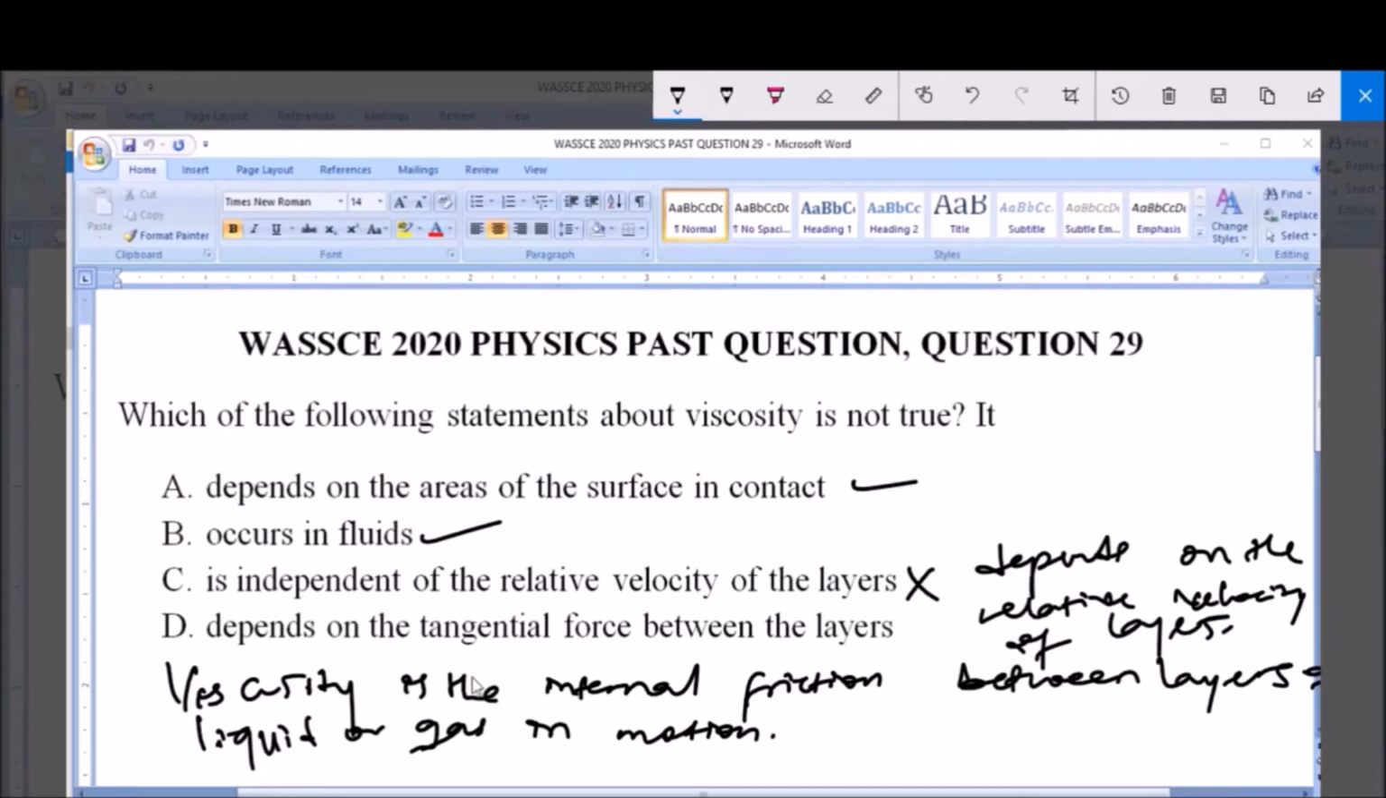So option D says depends on the tangential force between the layers. Yes, it also depends on the tangential force between the layers. Now from this you see that the only false option here is option C, which is not true.